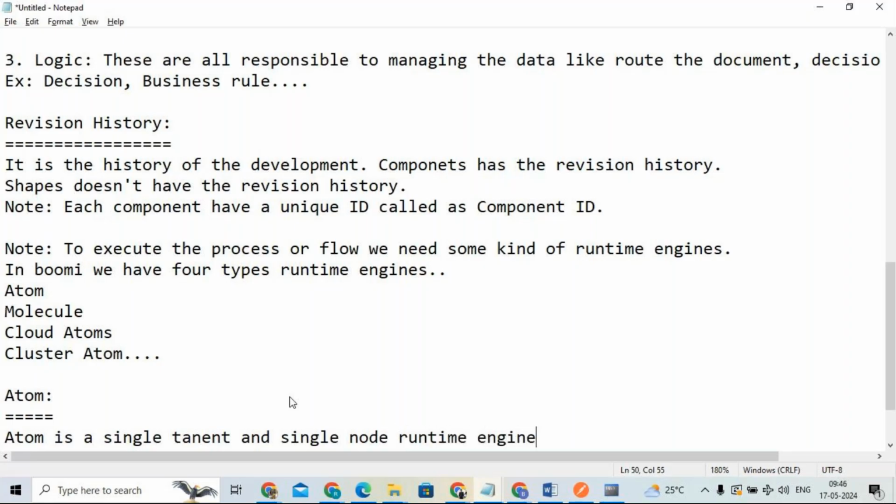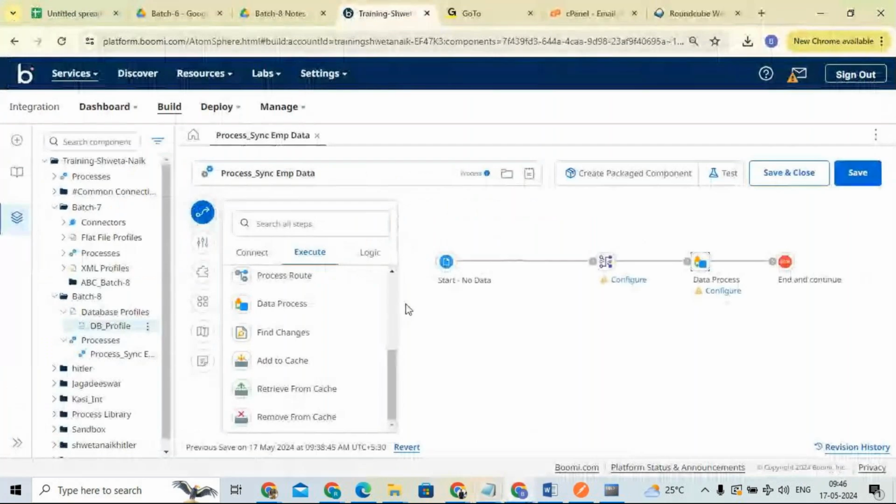Runtime engine. Okay, so now if you go here, okay, for example, now we developed the process. Just give me a second, guys. Just give me a second.